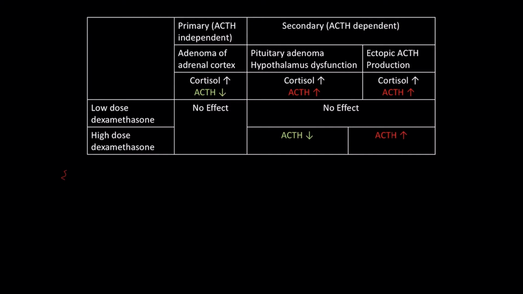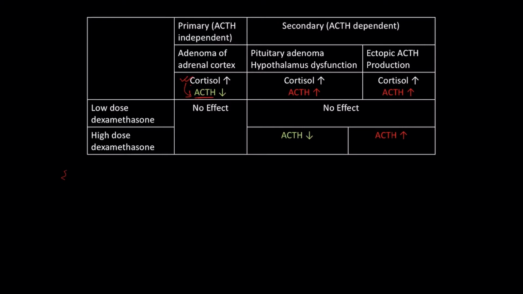In primary or ACTH independent hyperadrenalism, like in adenoma of the adrenal cortex, the cortisol level will be high, but that increased cortisol will cause feedback inhibition of the anterior pituitary to decrease ACTH secretion. So cortisol level will be high, but ACTH level will be low.